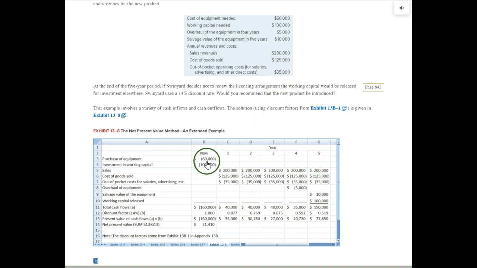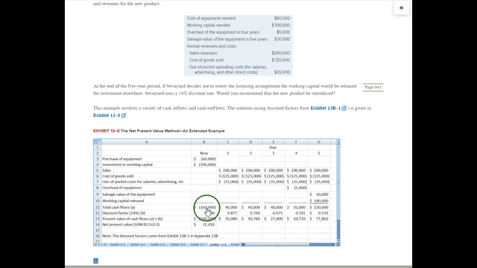Here we go. Today, they call it now, but today the equipment costs $60,000, negative cash outflow. We also have to put in $100,000 in additional working capital. Again, probably increased inventory. So that's a negative cash flow going out the door today. That totals today $160,000. The discount rate, 1, because this is money going out the door today. What is that money worth today?